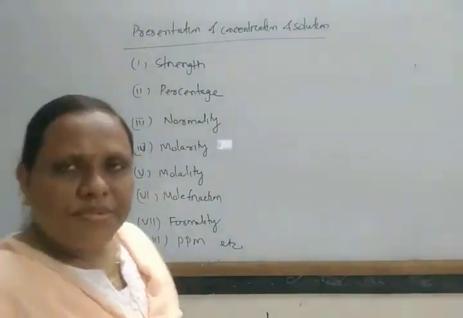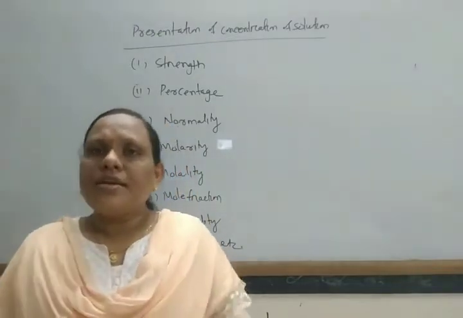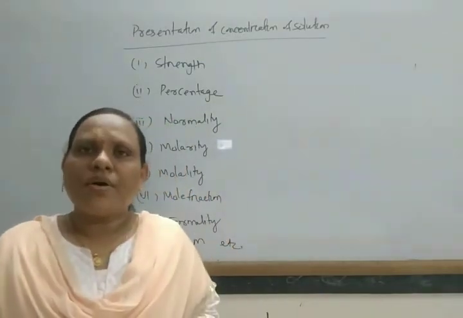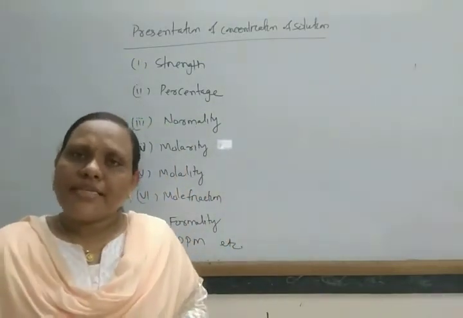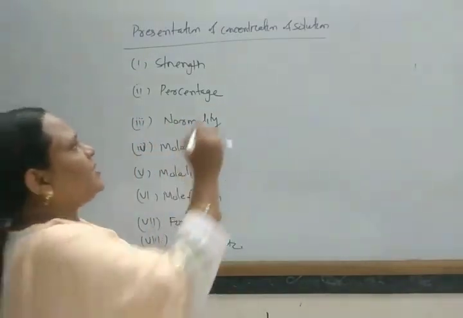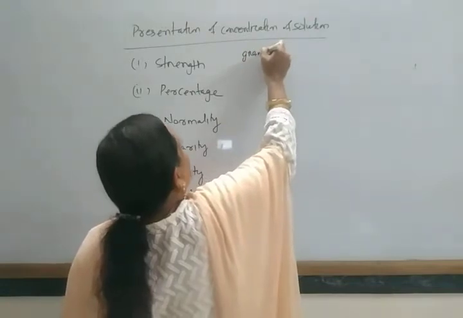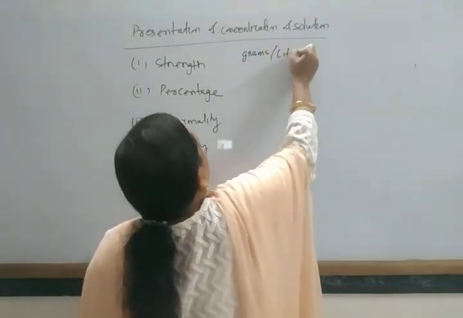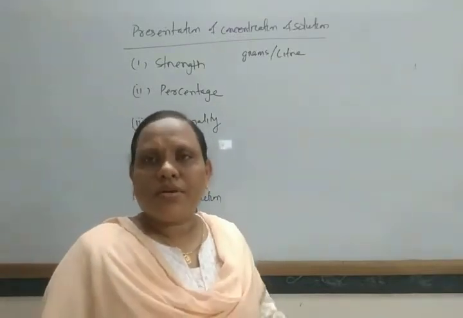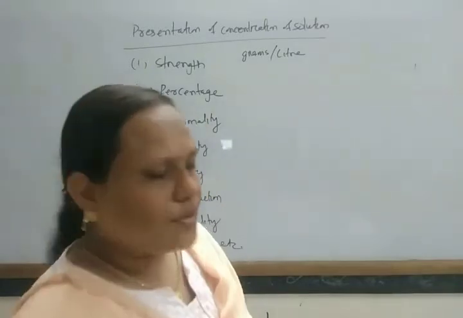Strength. Strength means the amount of solute present per liter of solution, and the unit of strength is grams per liter. Okay, the amount of solute present per liter of solution or per 1000 ml of solution.